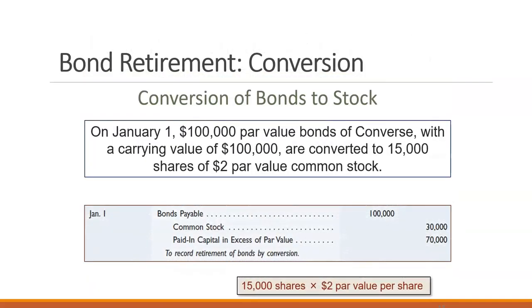We can also convert bonds to stock. So if we have convertible bonds, these bonds can be converted to a percentage of common stock. So here we have $100,000 in par value bonds with a carrying value of $100,000, and they can be converted to 15,000 shares of $2 par value common stock. Therefore, we would record 15,000 shares of stock, and then any additional amount is called the paid-in capital in excess of par value.